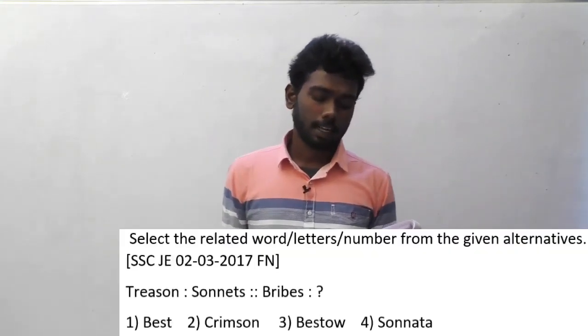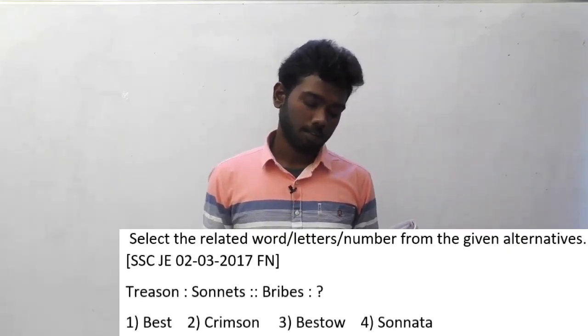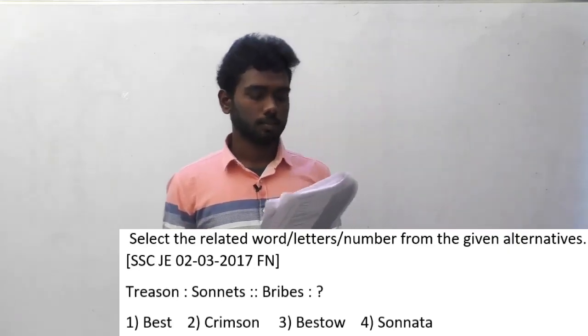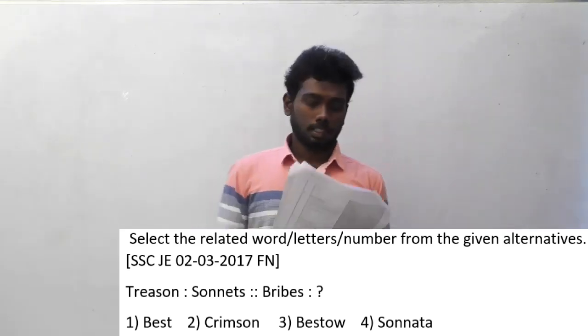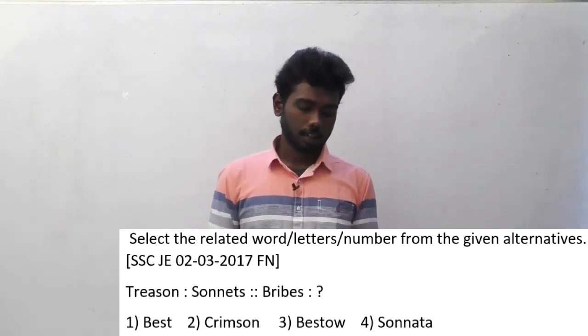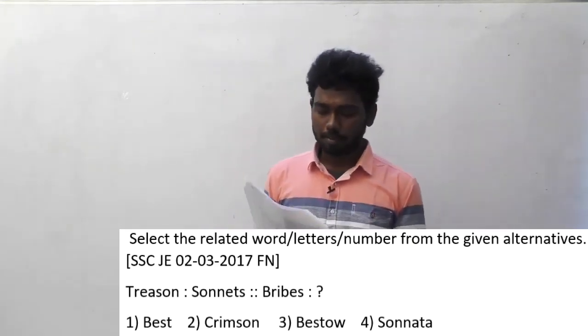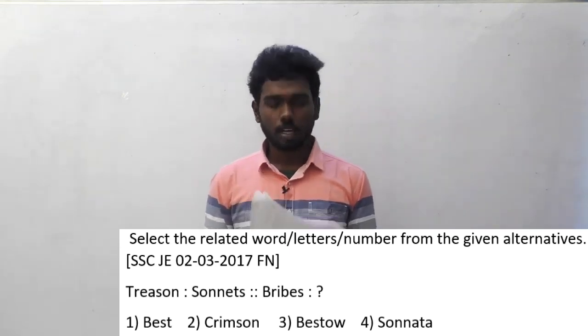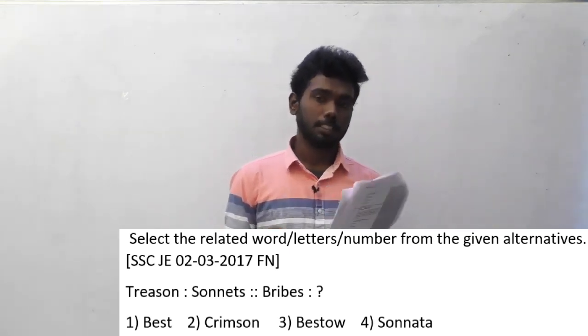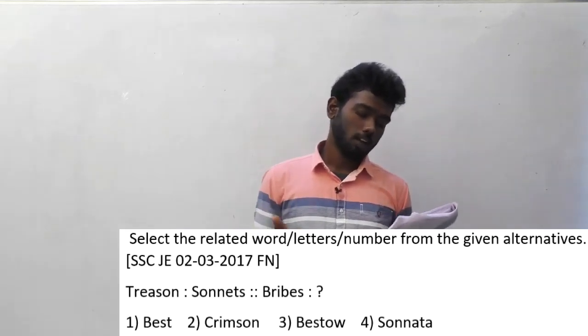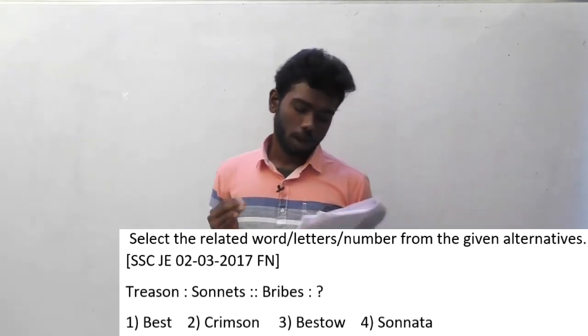Let's move on to the next question. Question number 72 of SSCGE. This question was asked in the 2 March 2017 forenoon session. Select the related word or letters or number from the given alternatives. The series is treason, sonnets, implies, bribes is to dash. The answer options are option A, best, option B, crimson, option C, bestow, option D, sonata.